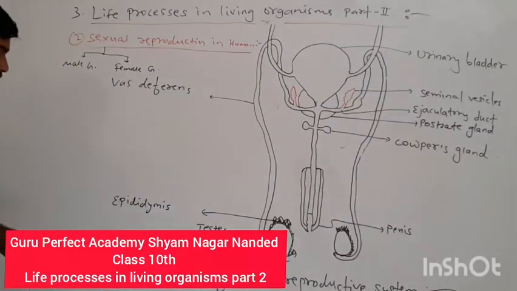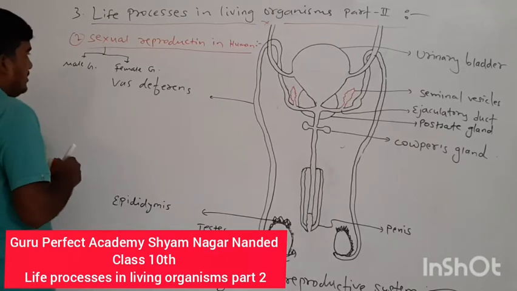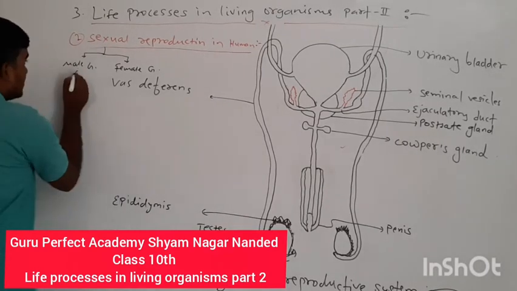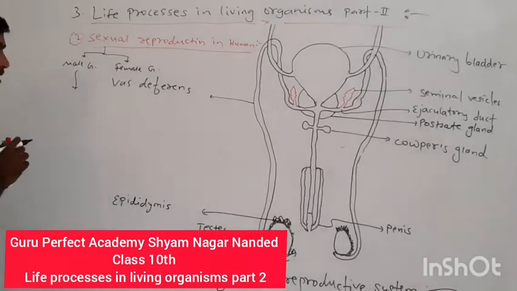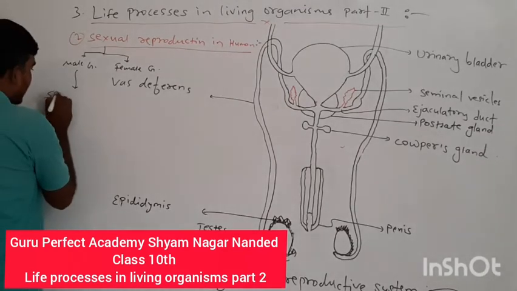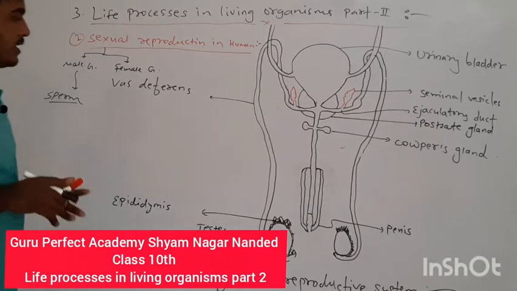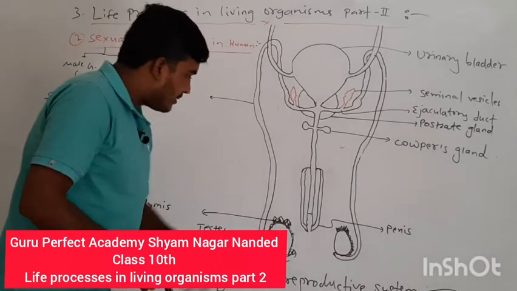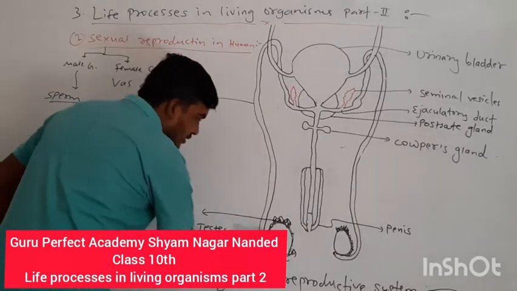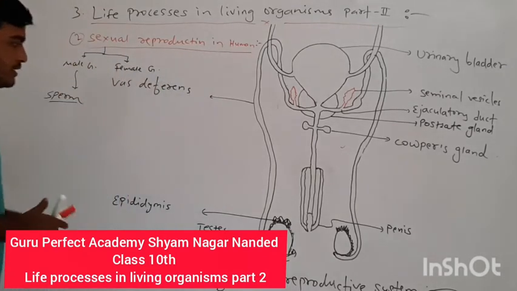In humans and animals, the male gametes are also called sperm. I will tell you each process one by one, step by step.